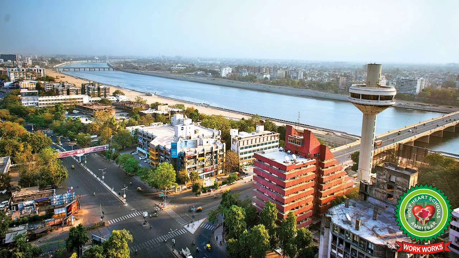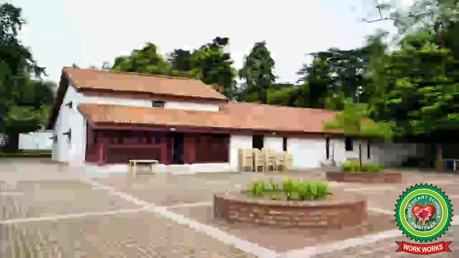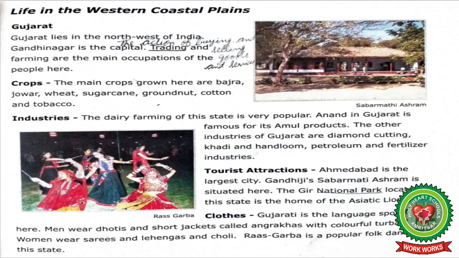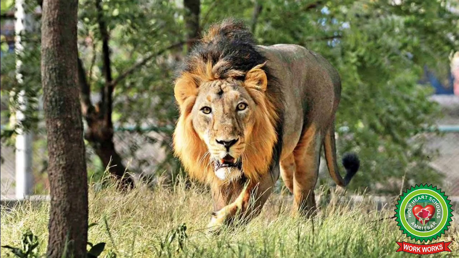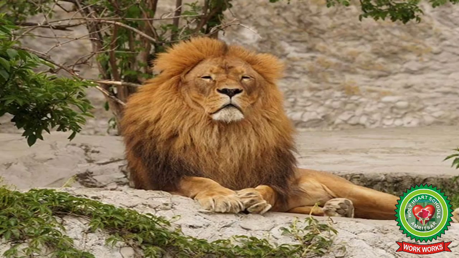Students, Ahmedabad is the largest city of Gujarat. Gandhiji's famous Sabarmati Ashram is located here. Sabarmati Ashram is a place where Gandhiji used to live with his wife and followers. Other than Sabarmati Ashram, the other place which is famous worldwide is Gir National Park. And the meaning of national park is a place where animals and birds are kept. Students, Gir National Park is the home of the Asiatic lion.